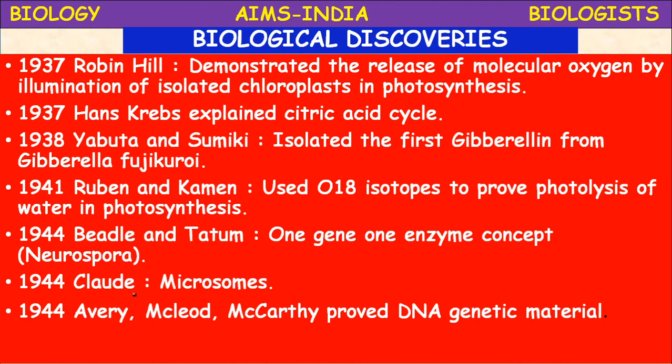In 1941, Ruben and Kamen together used an isotope of oxygen, oxygen-18, to prove the photolysis of water in photosynthesis. So many researches were done on photosynthesis.